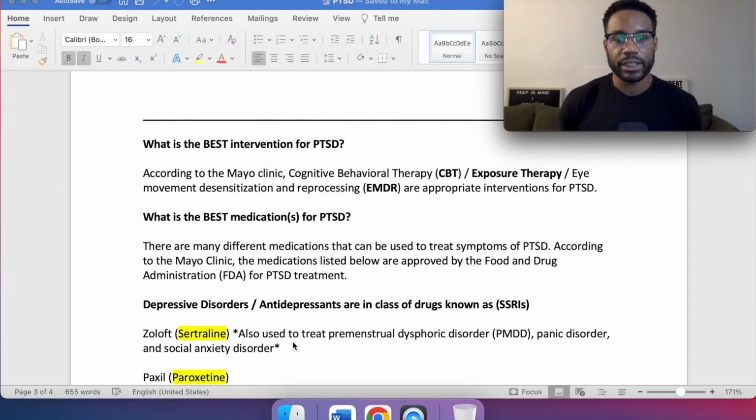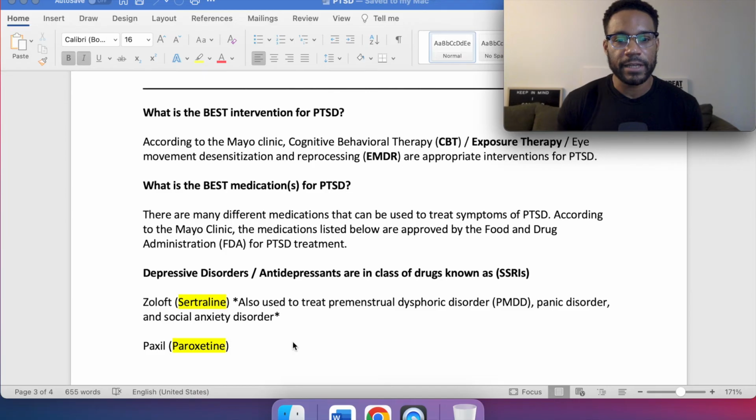What are the best medications for PTSD? There are many different medications that can be used to treat symptoms of PTSD. According to the Mayo Clinic, the medications listed below are approved by the Food and Drug Administration, or FDA, for PTSD treatment. And those are usually antidepressants in a class of drugs known as SSRIs. Yes, there can be anxiety meds and everything like that, but these were the main ones highlighted to pay attention to. So Zoloft or sertraline, that's the generic name for it, also used to treat premenstrual dysphoric disorder or PMDD, panic disorder, and social anxiety disorder.